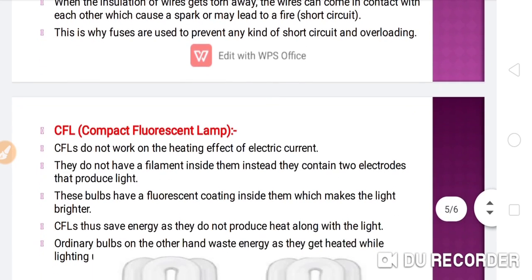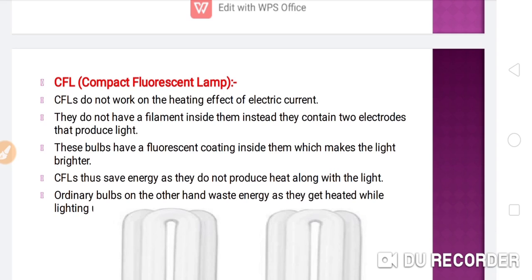Now come to the next point, that is the CFL. CFL is an abbreviation, and its full form is compact fluorescent lamp. CFLs do not work on the heating effect of electric current. They do not have a filament inside them like traditional bulbs. Here we are not using the filament.